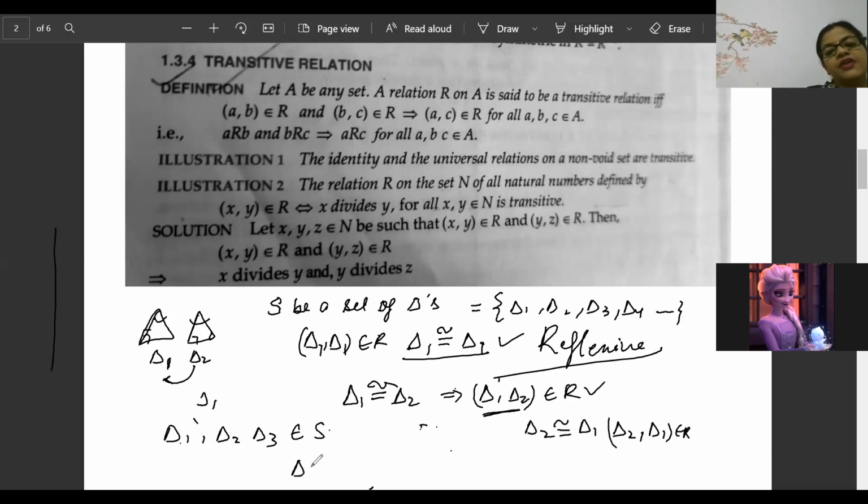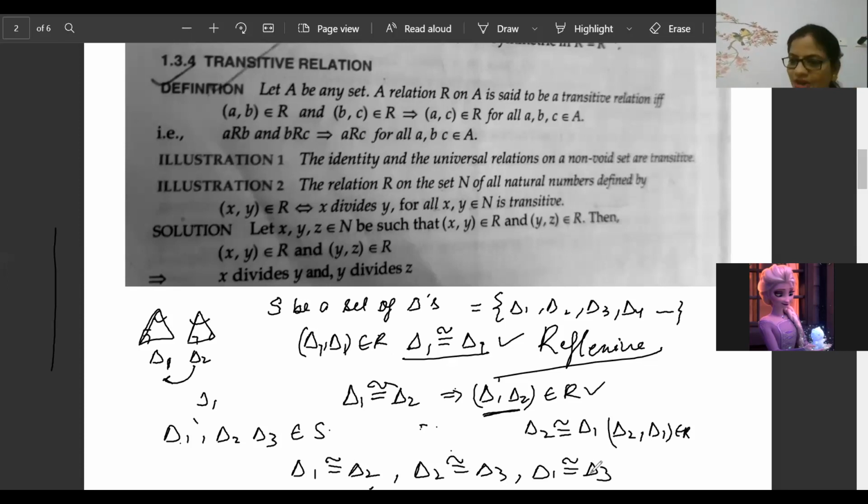Triangle 1 is congruent to triangle 2, and triangle 2 is congruent to triangle 3. Then will triangle 1 be congruent to triangle 3? 100%. Yes, Farhana. Harish. It will be transitive. Everyone is telling yes, it will be transitive.